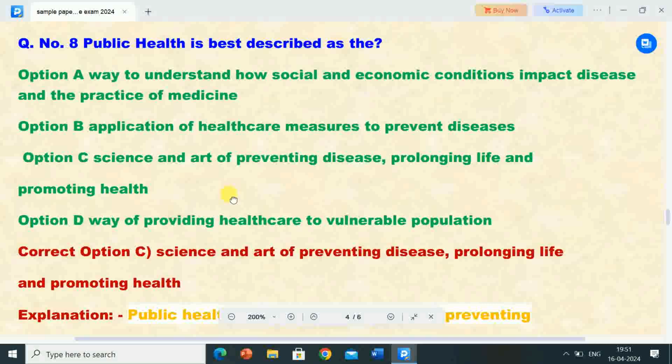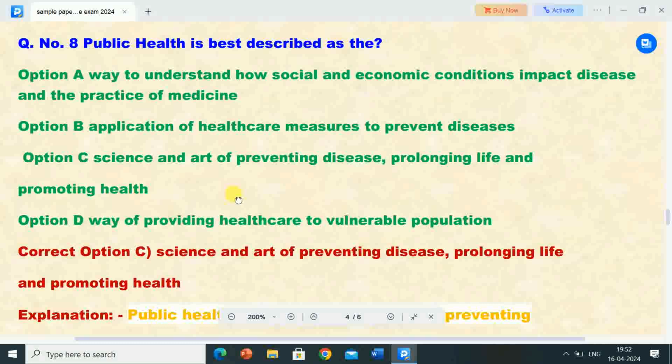Next question is 8. Public health is best described as the... Options are: Option A, way to understand how social and economic conditions impact diseases and the practice of medicine. Option B, application of healthcare measures to prevent diseases. Option C, science and art of preventing diseases, prolonging life and promoting health. Option D, way of providing healthcare to vulnerable population.